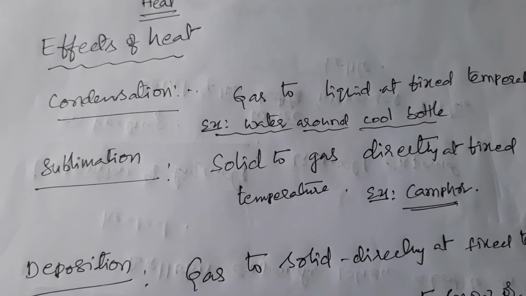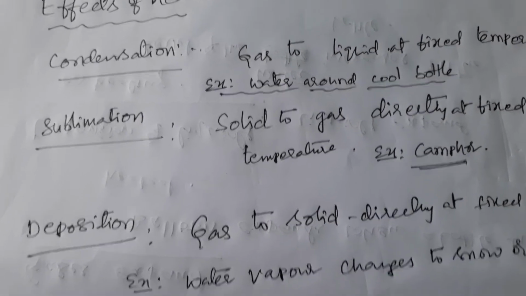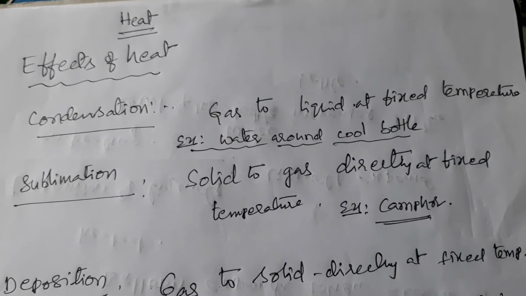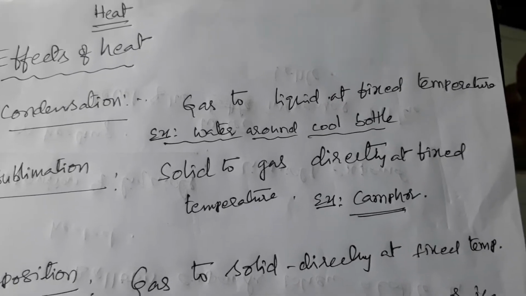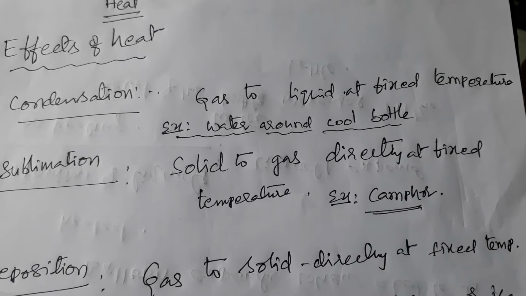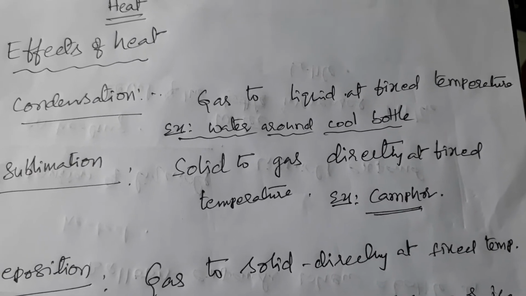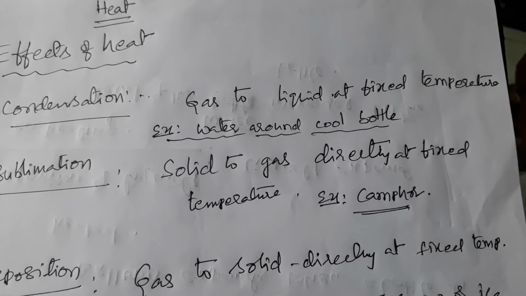Now a new topic: condensation, sublimation, deposition. What is condensation? The process of conversion of gases to liquid at a fixed temperature. When gases are cooled down, gases turn to liquid by losing energy.